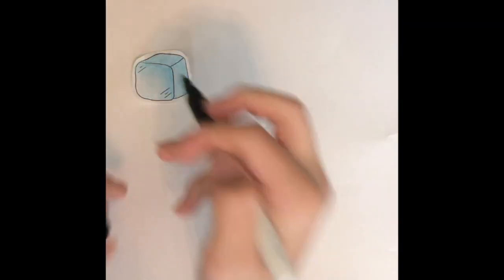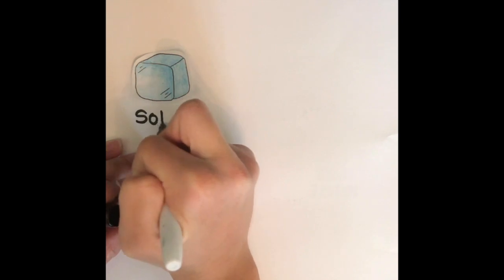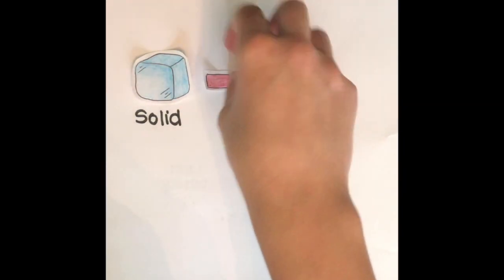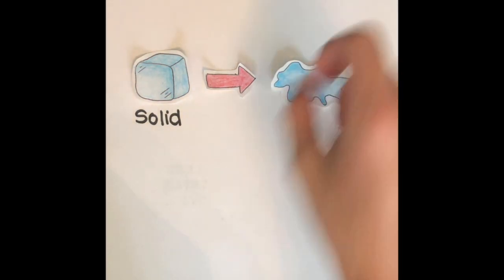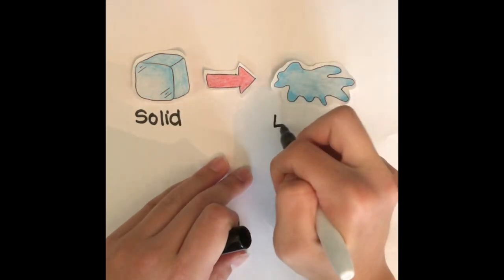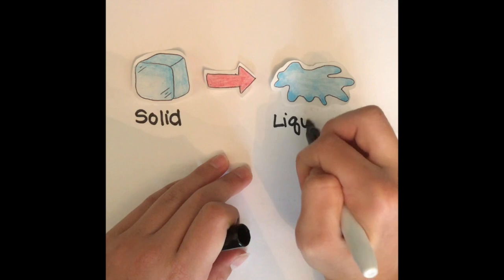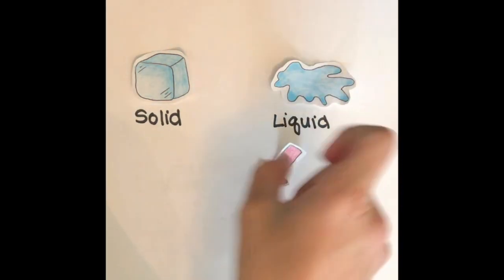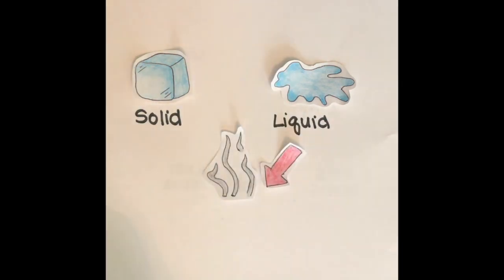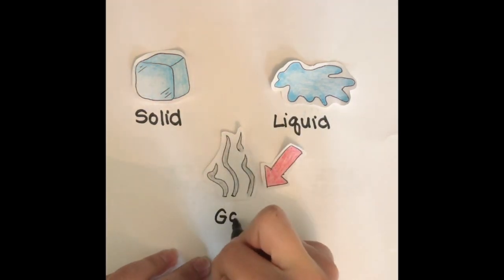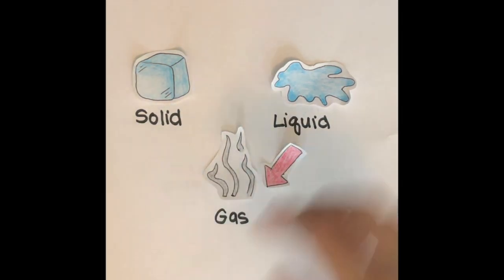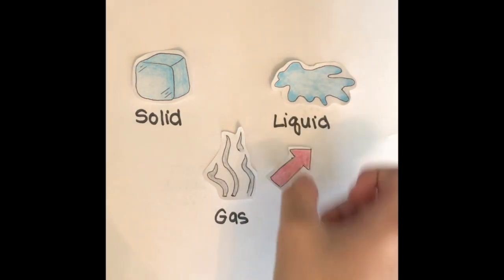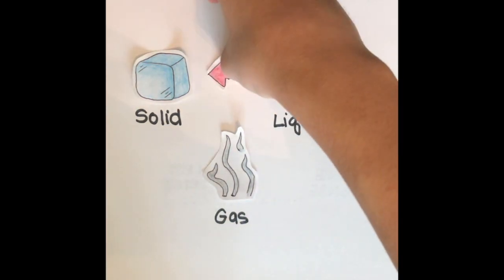Lastly, physical changes can result in a new state of matter. For example, you could go from a solid to a liquid, and then go from a liquid to a gas, and then switch it around and go from a gas to a liquid, or a liquid to a solid. This would be physical changes because the state of matter is changing.